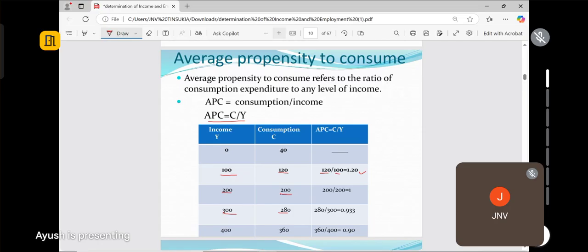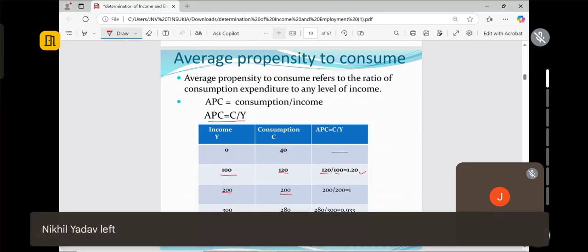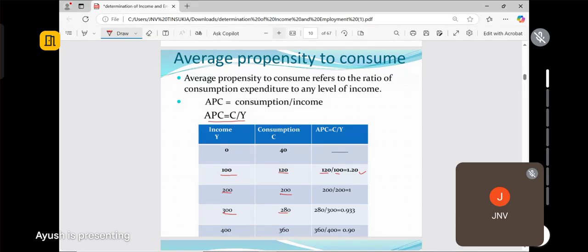So what do you see? Sometimes many types of questions come, whether the APC can be greater than 1, or less than 0. Many types of questions are asked. So if you forget in the examination, remember the values of income and consumption.